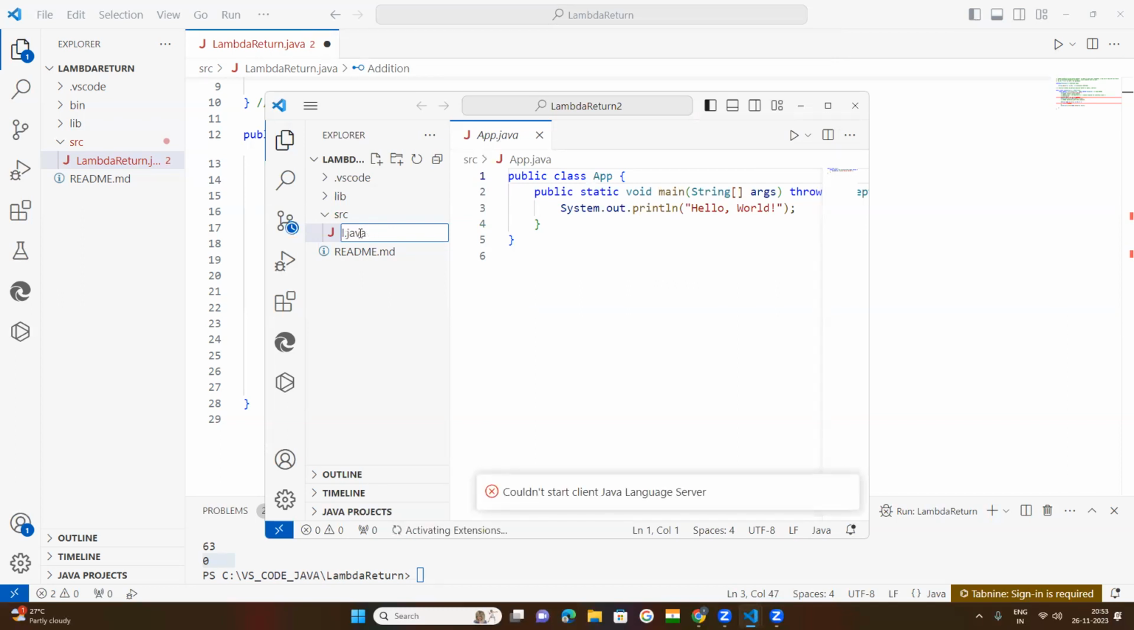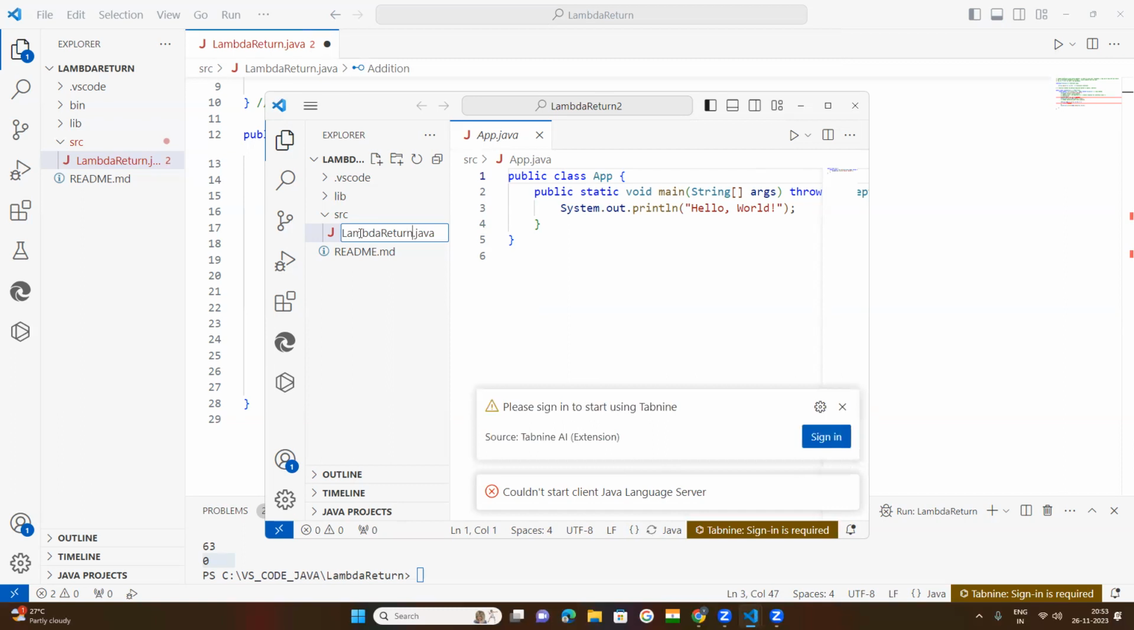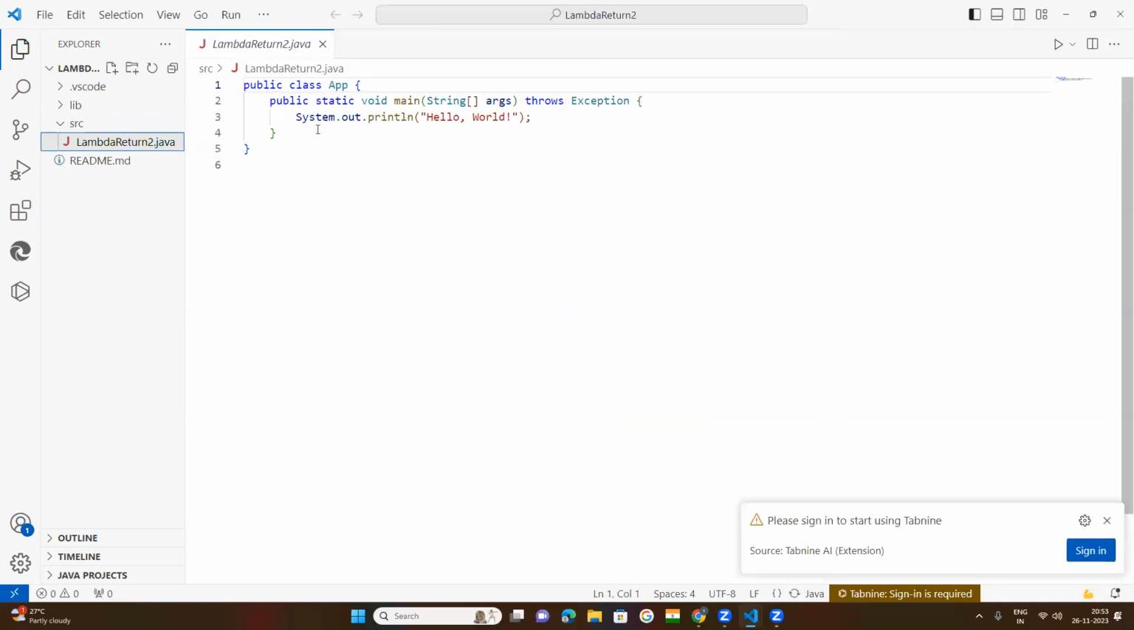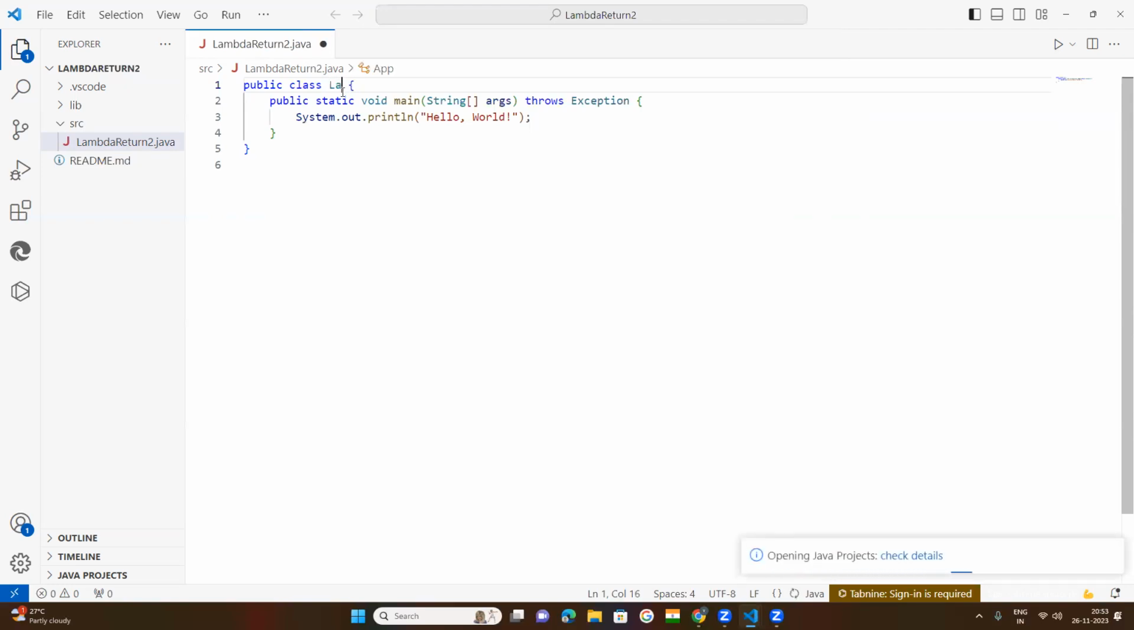You change this default app name and rename it as Lambda return 2. The file is Lambda return 2 dot Java. Now enter, and maximize this one. Your file name is Lambda return 2 dot Java, so your class name must be equal, as I told you: Lambda return 2.